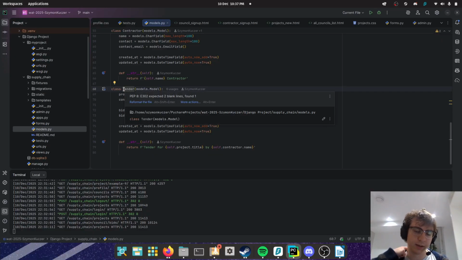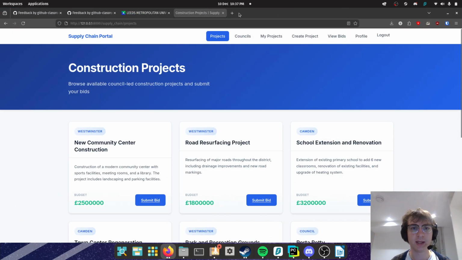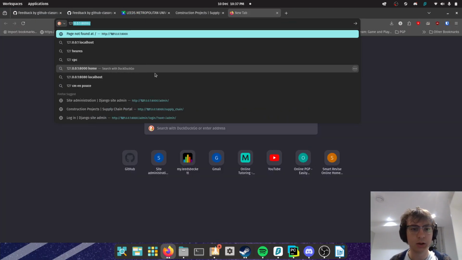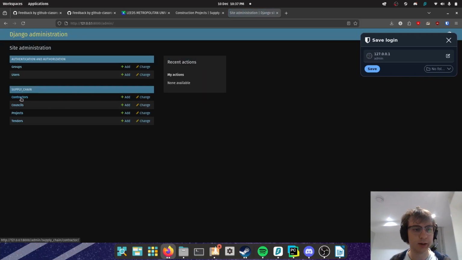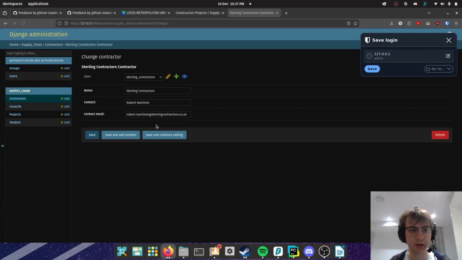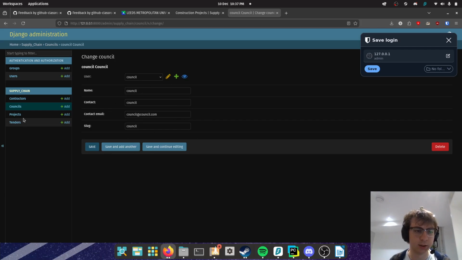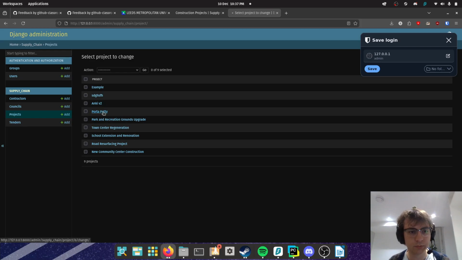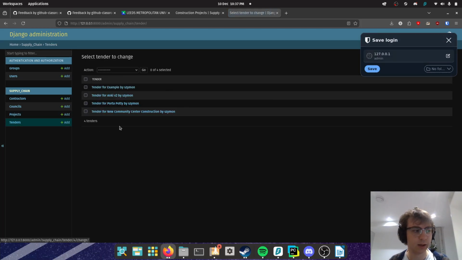And then we've got tender, so I added this one. You've got project as a foreign key, contractor as a foreign key, the bid amount, the bid details, and so on. And then if I take you guys to the admin page over here, 127 admin, I have to log in because I was logged into that page. We've got contractors. Here's an idea of what the contractors look like. Council, just a test one. We've got projects, this is what the projects look like, and then we've got tenders in here. So that's all done. That's beautiful. Okay.